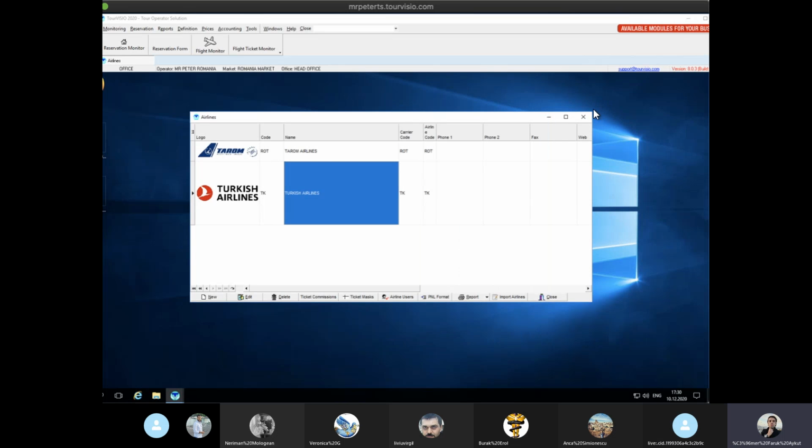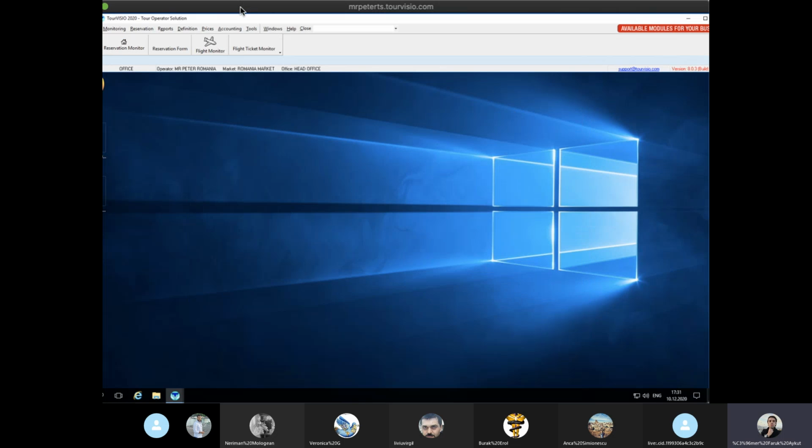It will be easier for us to see and to learn. Mr. Uğur already said it, so we will be able to see different PNL list formats already made by the system, and check the PNL format easily. We will do nothing, because we will already have the flight list and the PNL list will be created automatically with the definitions that we give. So it will be easier to do it like this.